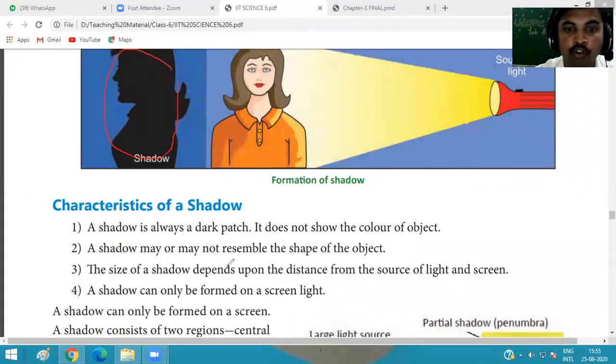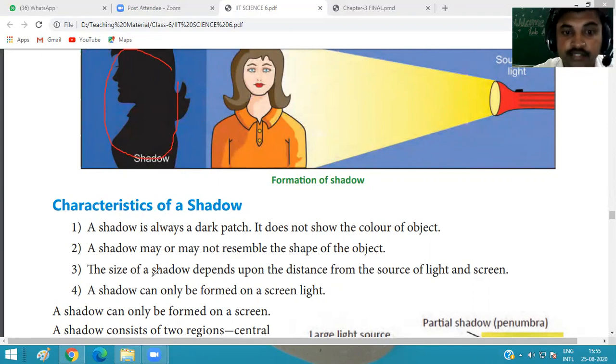A shadow may or may not resemble the shape of the object. It is not necessary that the shadow always shows the shape of the object. It may take the shape of the object and may not also.